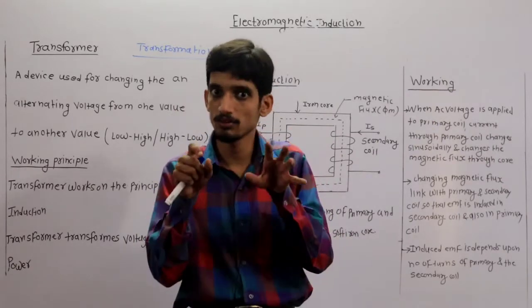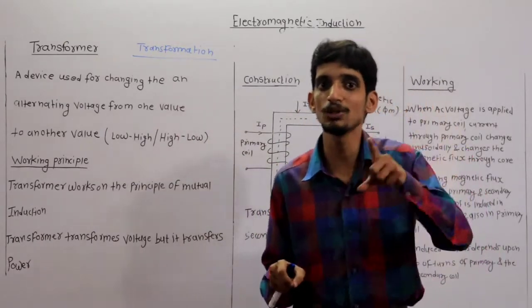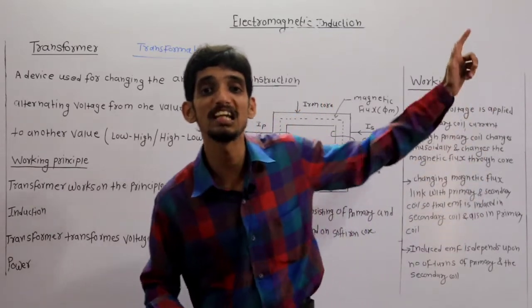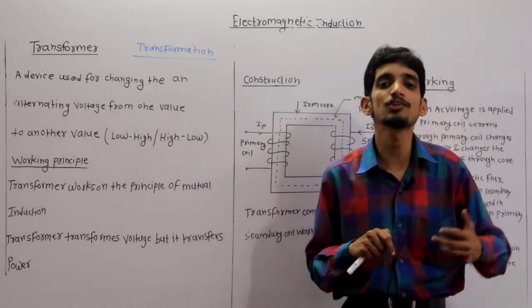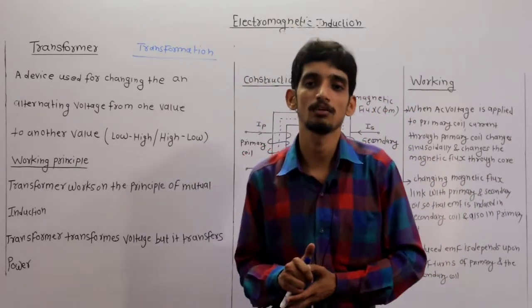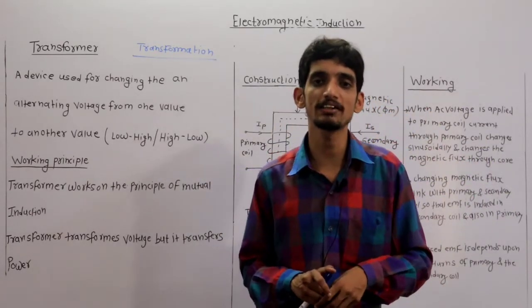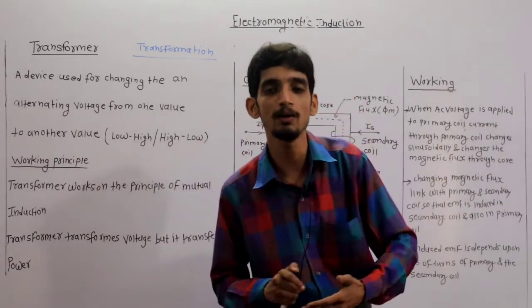For long distance transmission of AC power, the voltage should be of very high value, so generation takes place at a very high voltage level.